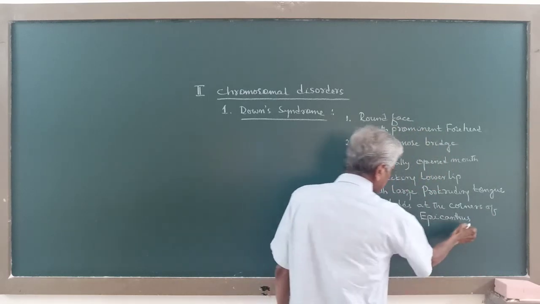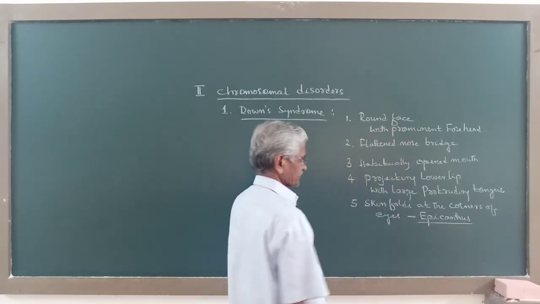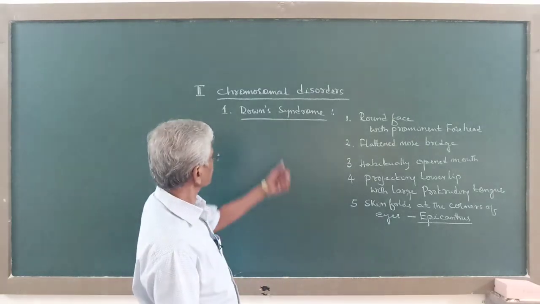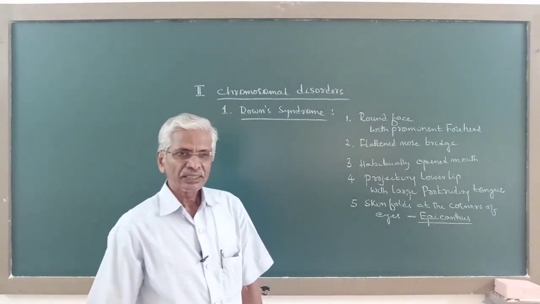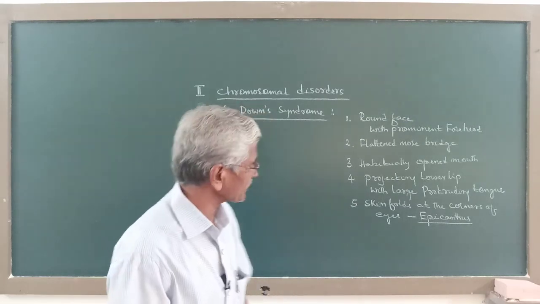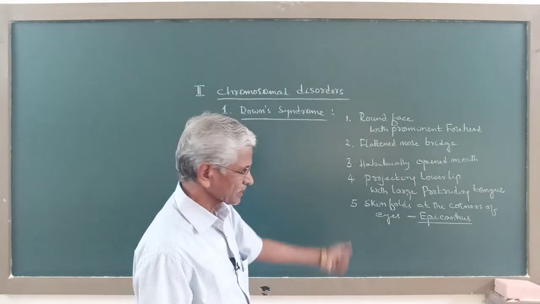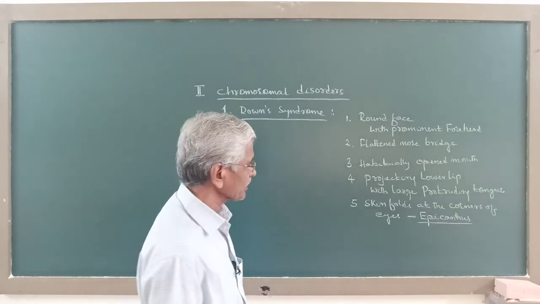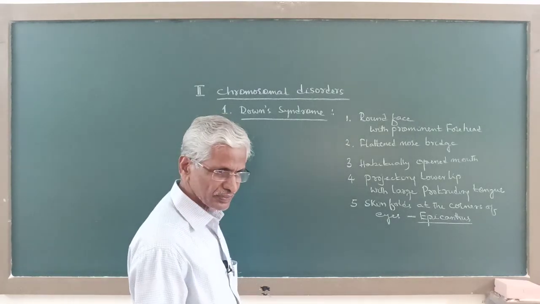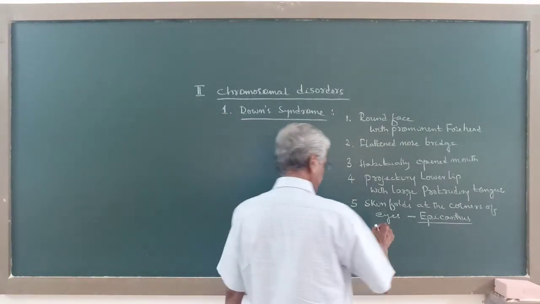So remember this epicanthus, a salient feature of individuals suffering with Down syndrome. So what is epicanthus? Skin folds at the corner of the eyes called epicanthus,